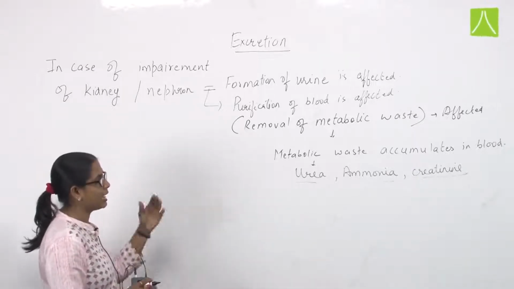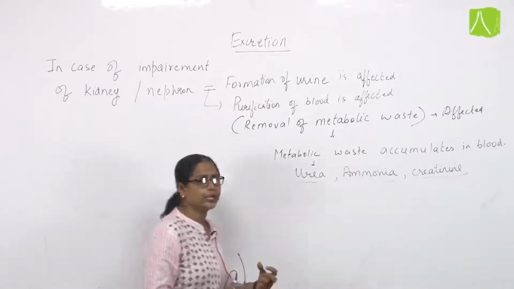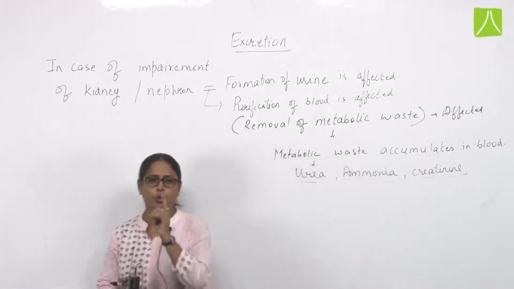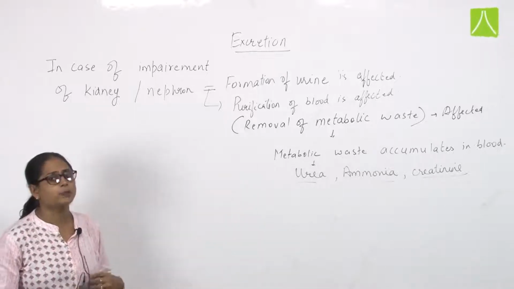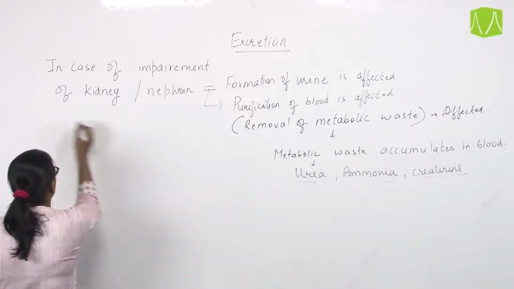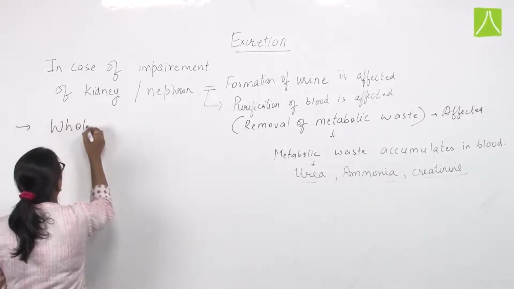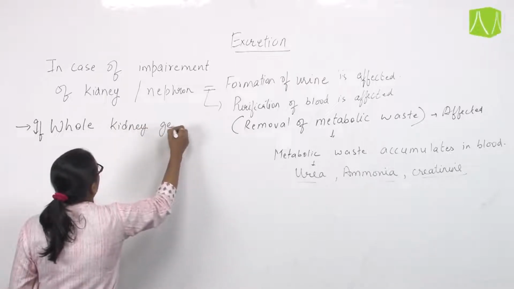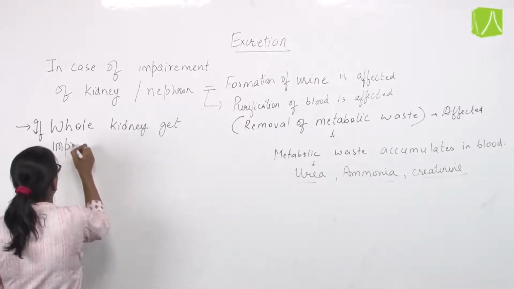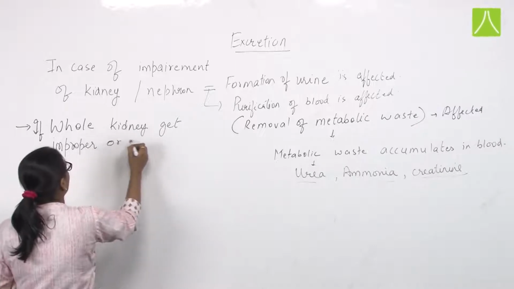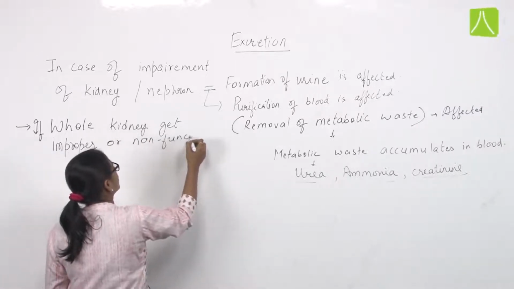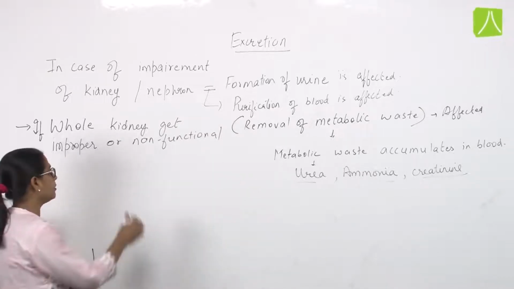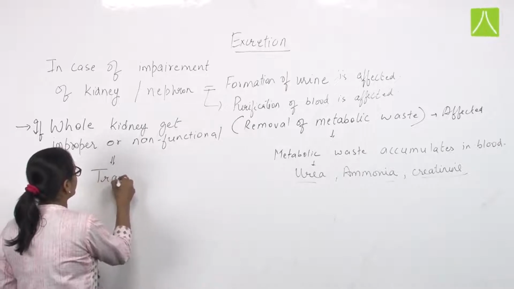If it is not being done properly, and the whole kidney is affected, then the only cure left is transplantation of the kidney. In case the whole kidney becomes improper or non-functional, then the doctor has to follow only one particular treatment, that is transplantation of the kidney.